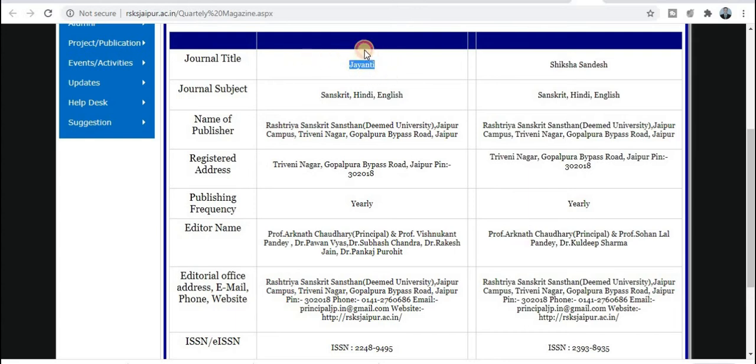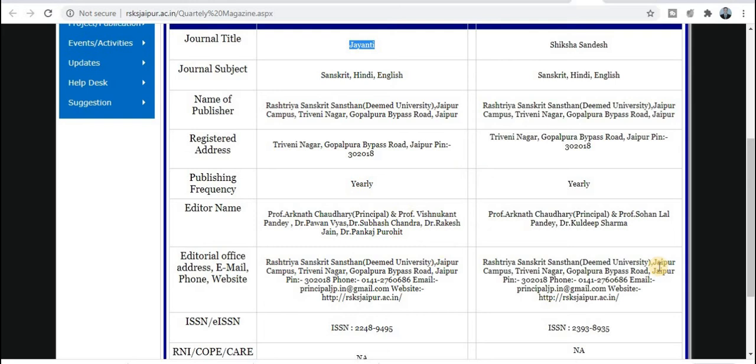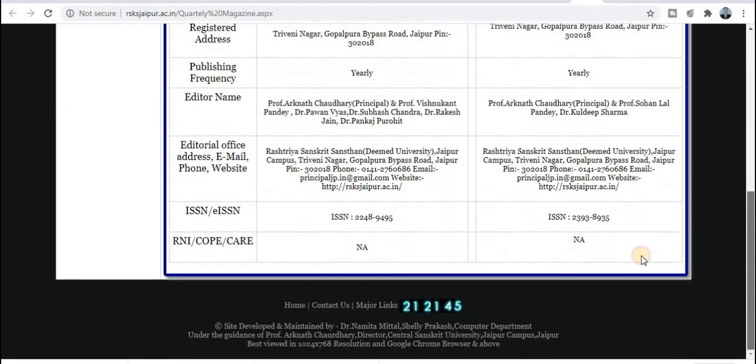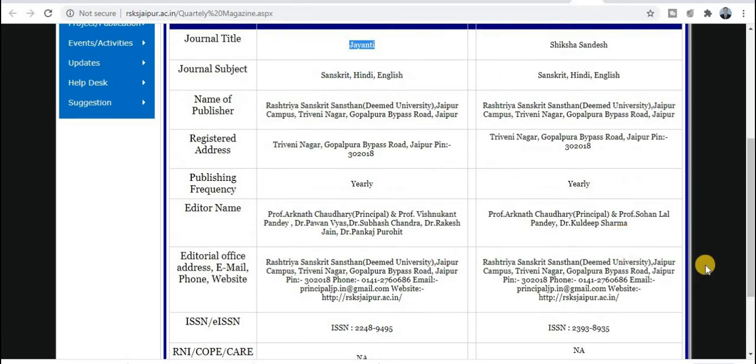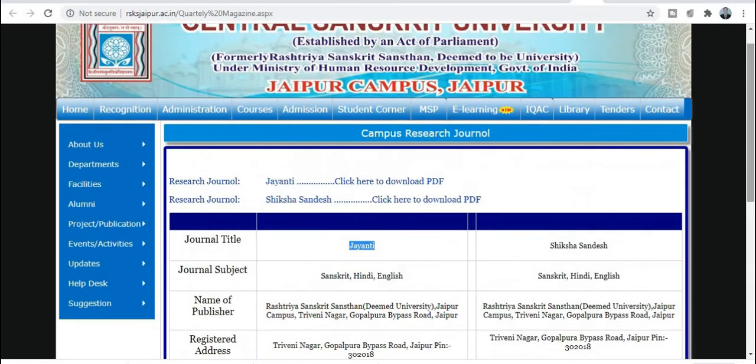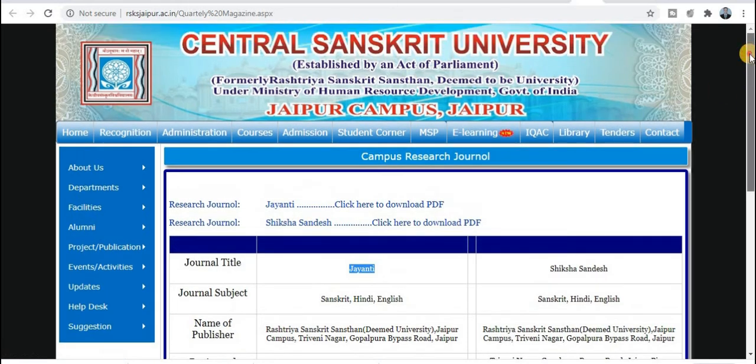This is the language in which the journal will publish your research paper or manuscript. If your research area, research language comes under this category, then you need to submit your research paper. So this is all the information about the publication time, ISSN number, each and everything is given here. Now you need to explore all the information at your level, then submit your research paper, because this is a government journal. So as you can see, this is a very good journal.